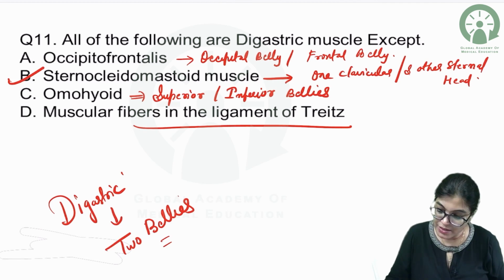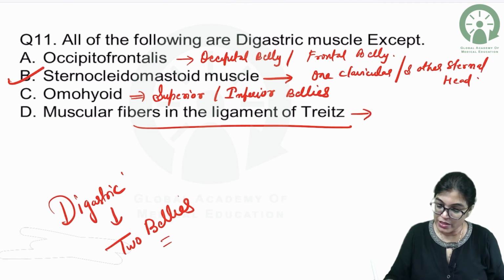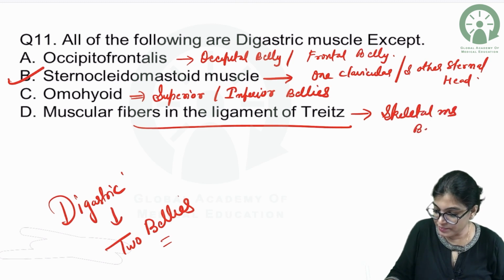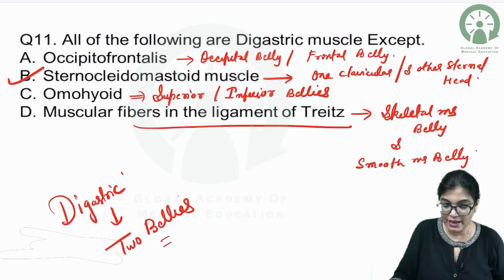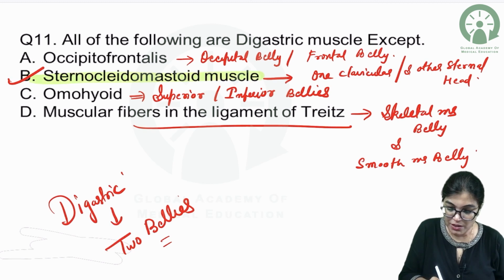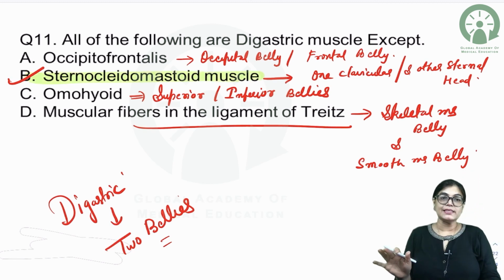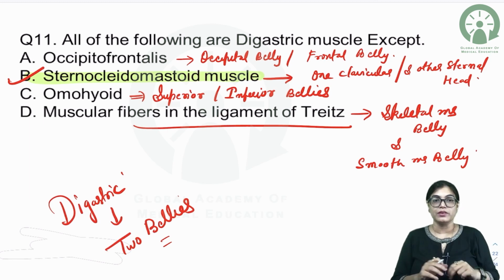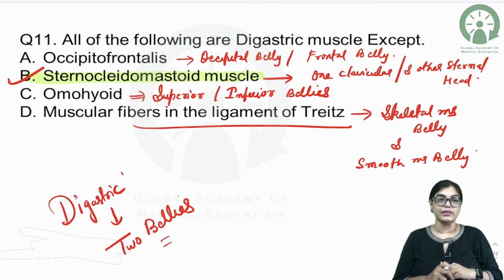So the correct answer is that the sternocleidomastoid muscle is not an example of a digastric muscle. It does not have two bellies. It has two heads of origin, the sternal head and the clavicular head.